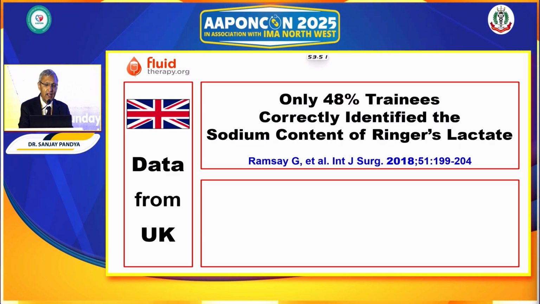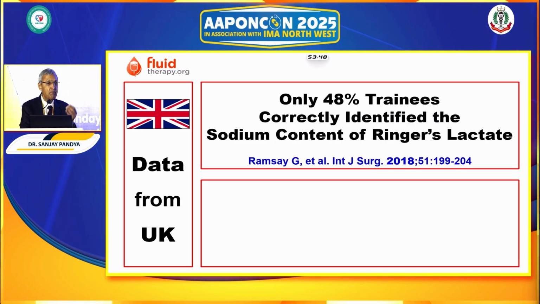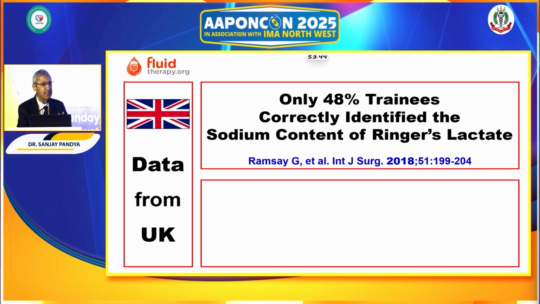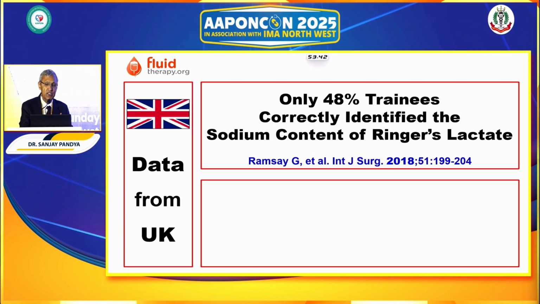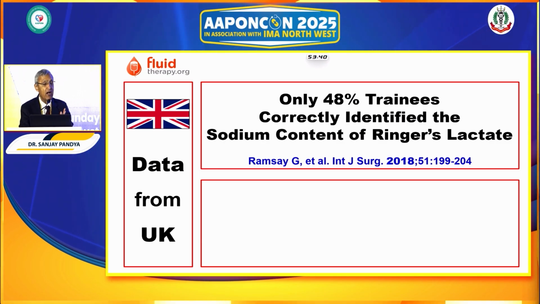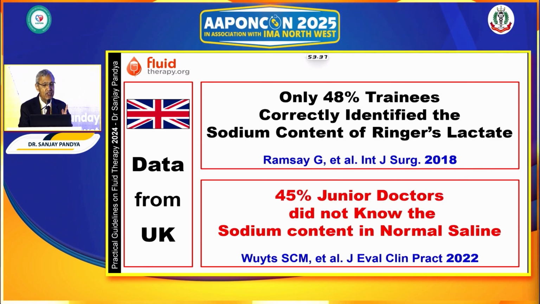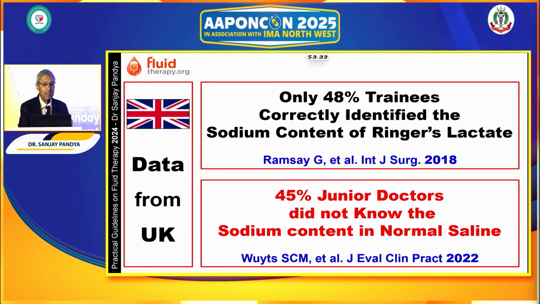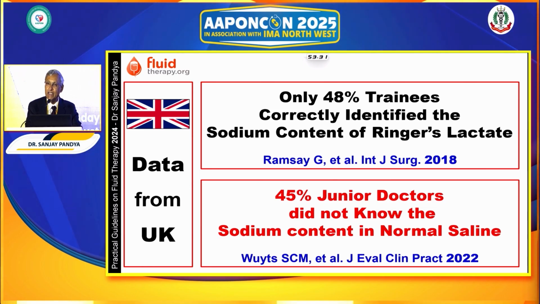Further data shows that the basic information about IV fluid is inadequate, because only 48% of trainees know how much sodium RL contains. 45% don't know how much sodium 1 liter of normal saline contains.